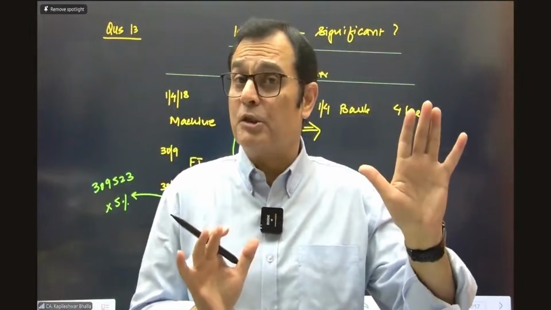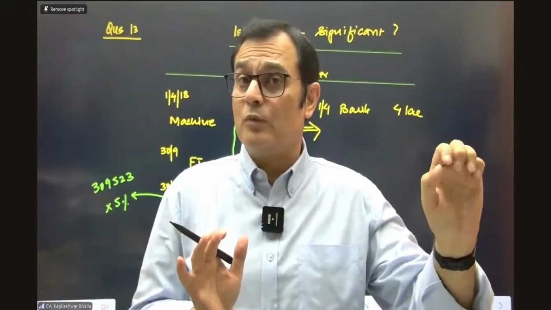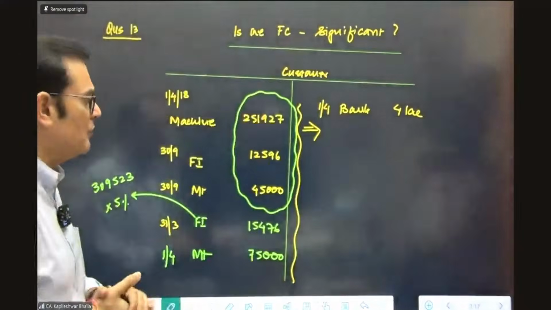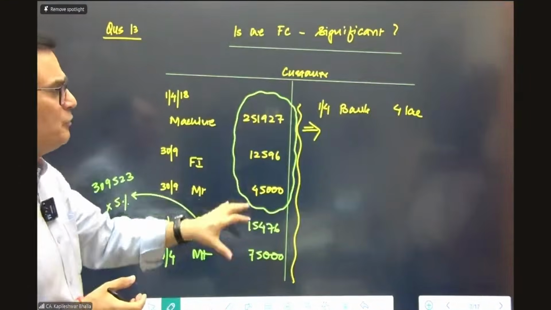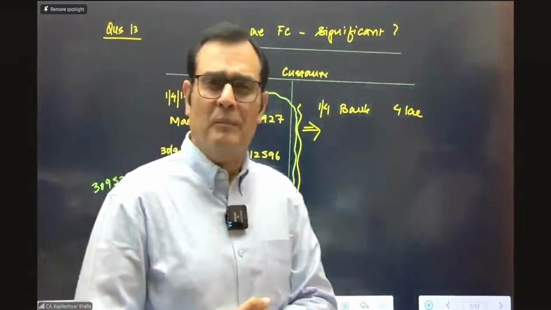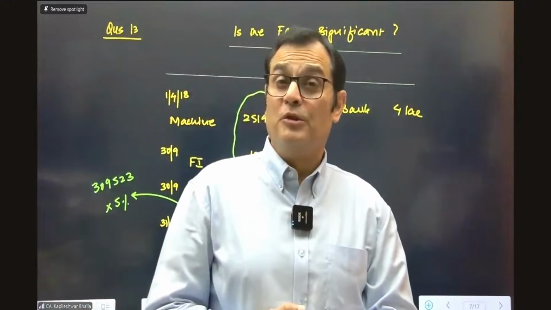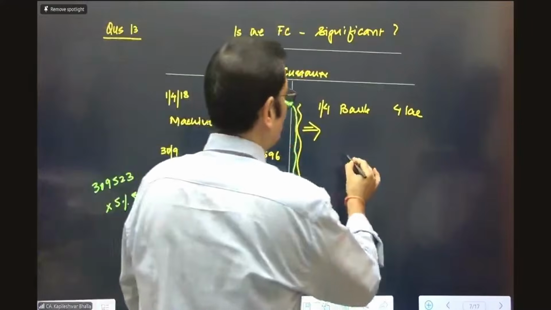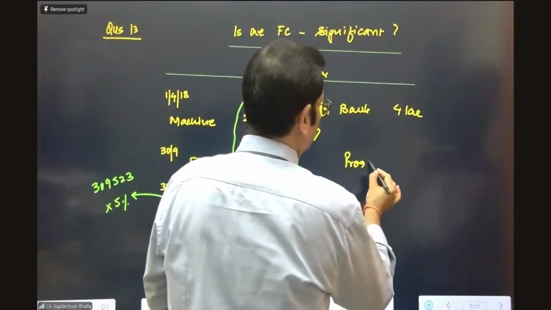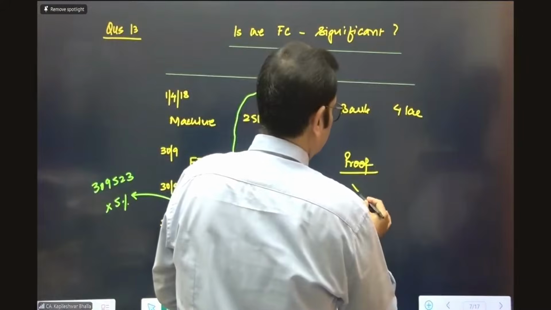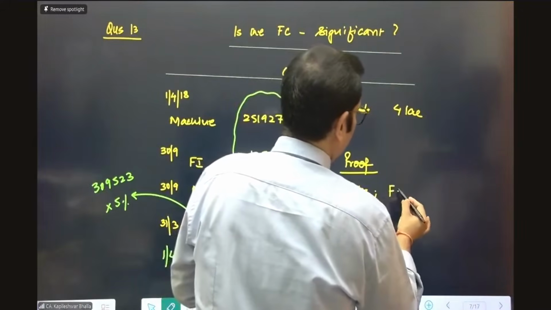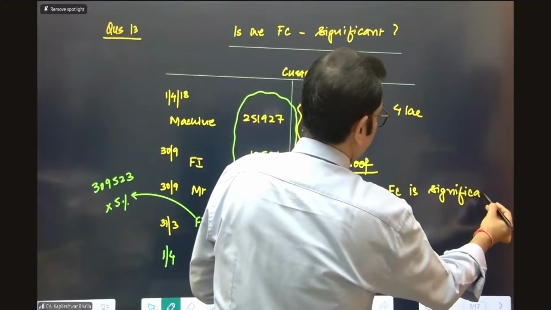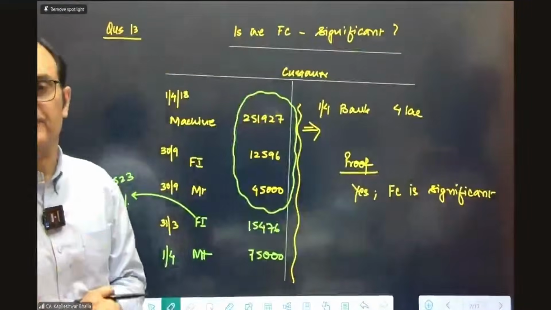You can make a separate chart, you can make a ledger account, whatever is comfortable. But I think the best way to do this is that the moment you make a ledger account, you are able to capture even the entries which you are going to record. To me, I think making a customer ledger is going to be useful to answer the journal entries required in the question. So this proves that yes, the financing component is significant. The proof is clear that financing component in this case is definitely significant.